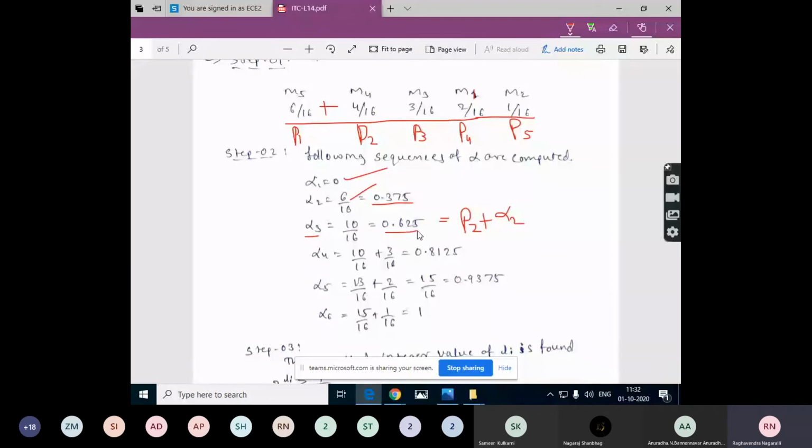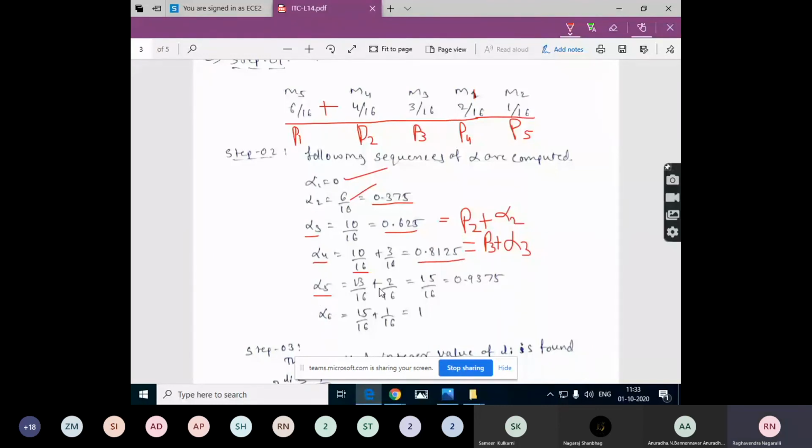So this is the decimal value. Next, for alpha 4, which is nothing but P3 plus alpha 3. So we have alpha 3, this one 10 by 16, and we have P3, 3 by 16. So it is 13 by 16, and this is the decimal value that we get for the 13 by 16.